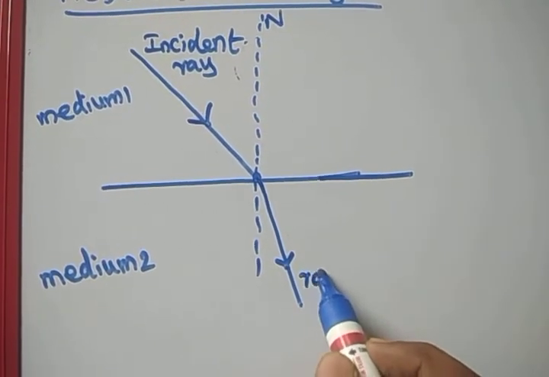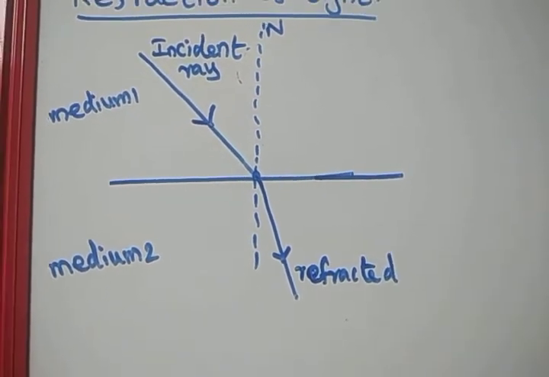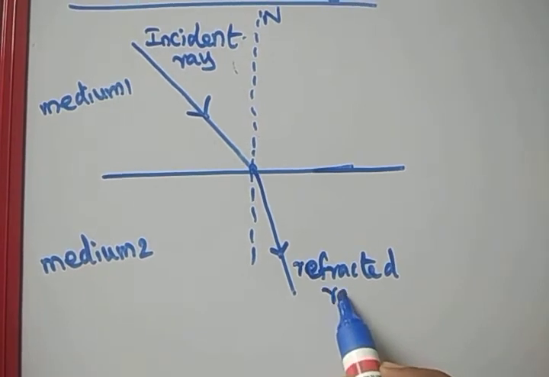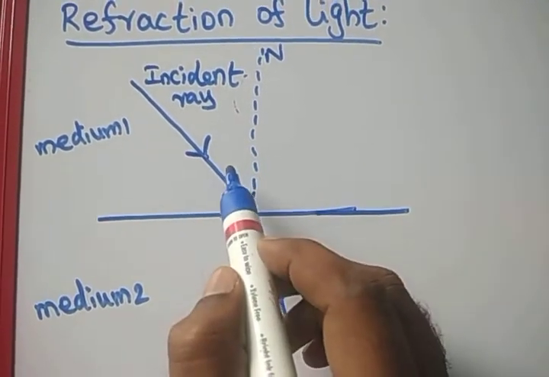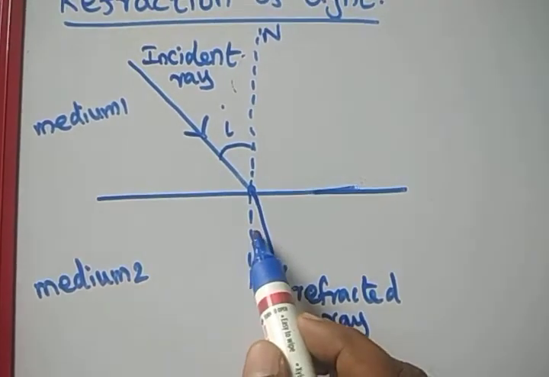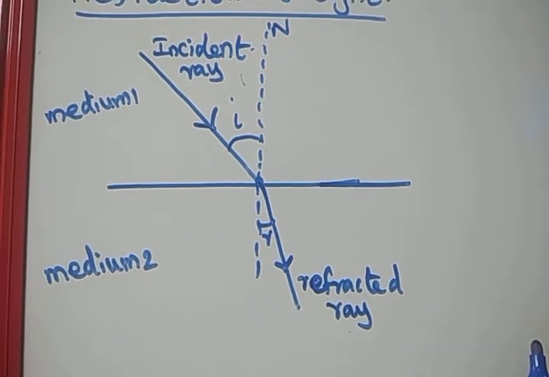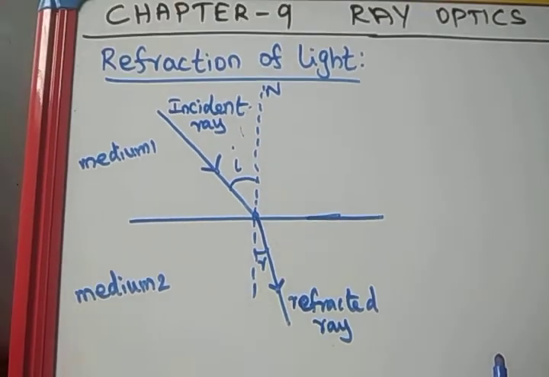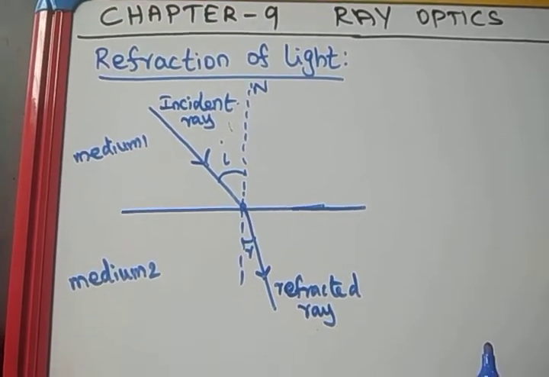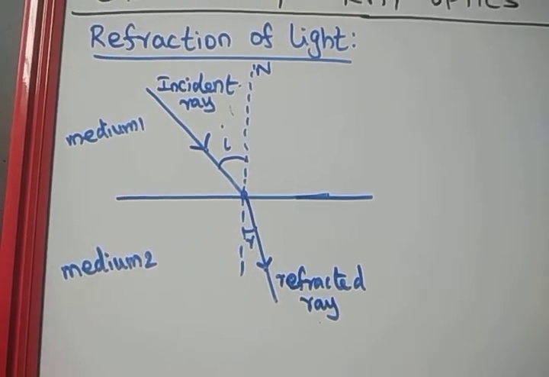This ray is called the refracted ray. The angle between the incident ray and the normal is called the angle of incidence. The angle between the normal and the refracted ray is the angle of refraction. So, very simple. Refraction of light means light enters from one medium to another medium, and there is a change in the path of the light.